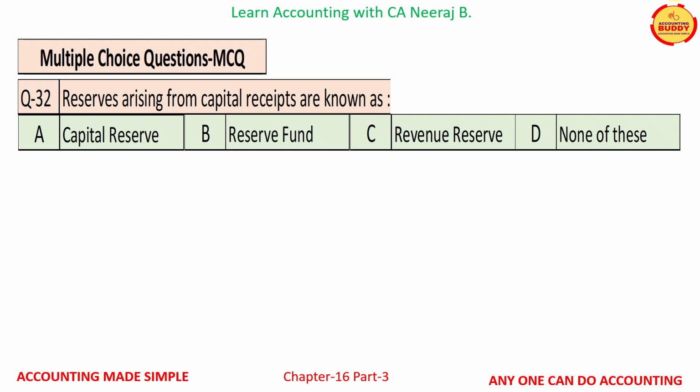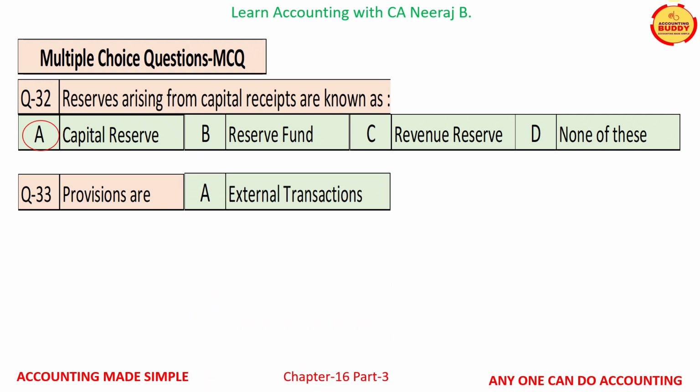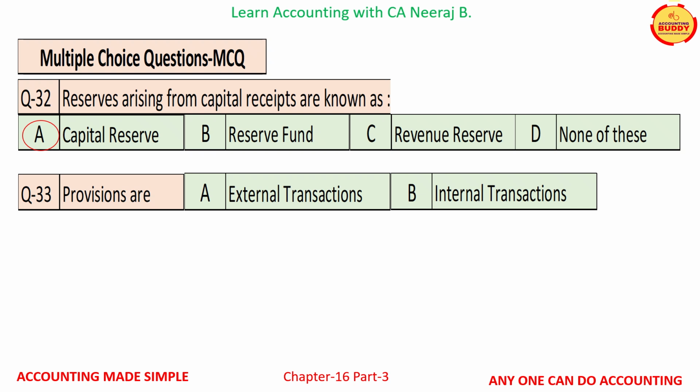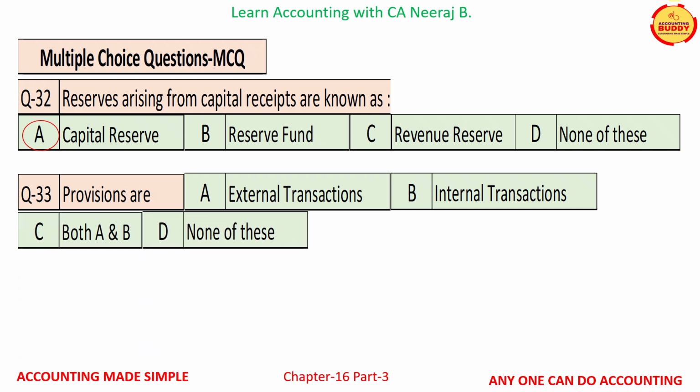And the correct answer is option A capital reserve. Question number 33 is provisions are, and the available options are option A external transactions, option B internal transactions, option C both A and B, and option D none of these. And the correct answer is option B internal transactions.